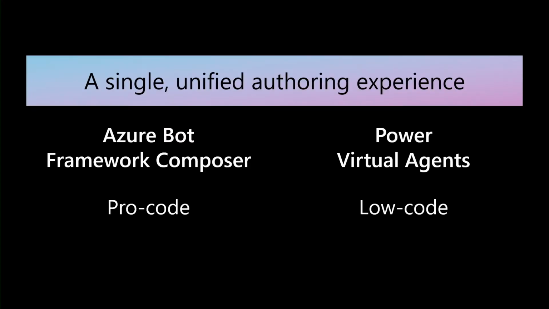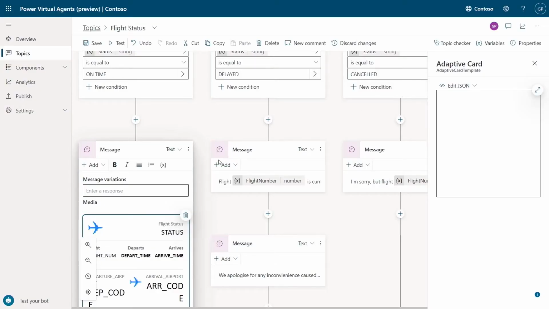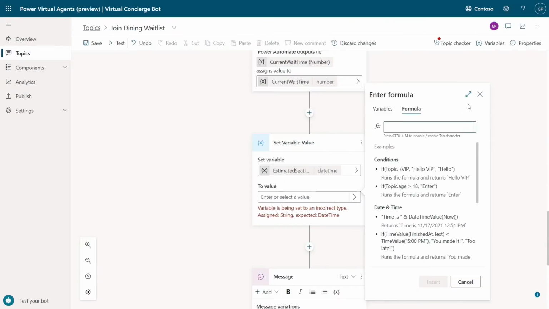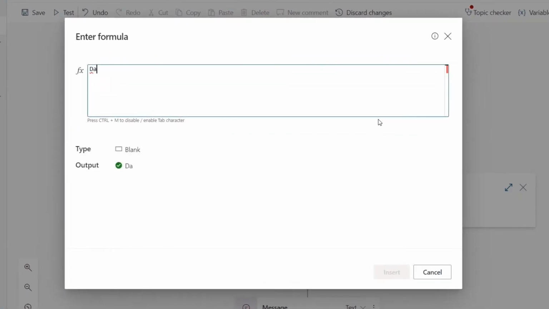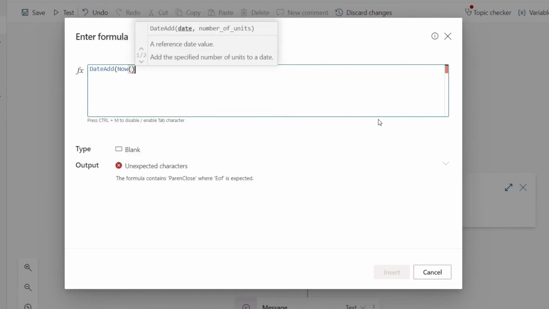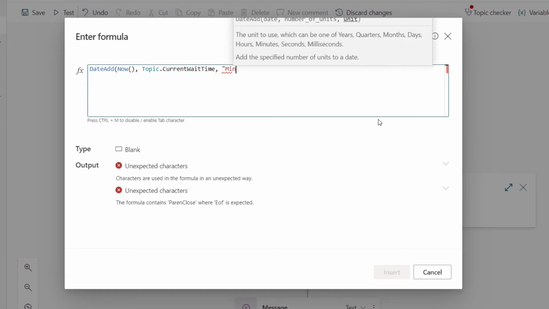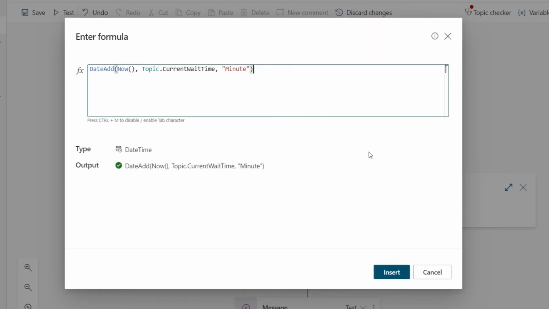This new experience unifies the sophistication of low-code and pro-code capabilities, which is a fusion of the Azure Bot Framework Composer and Power Virtual Agents bot building experience. Pro-code and low-code users can build together with multi-authoring and commenting capabilities while taking advantage of the latest functionalities such as PowerFX. And with this comes many more scenarios that bring conversational bots into your hyperautomation journey.